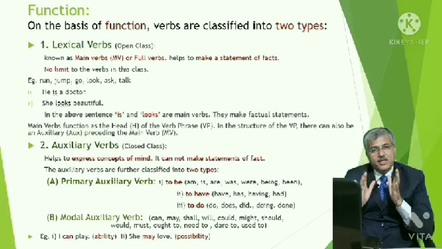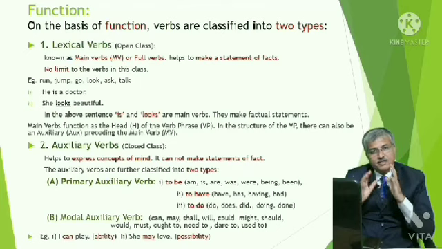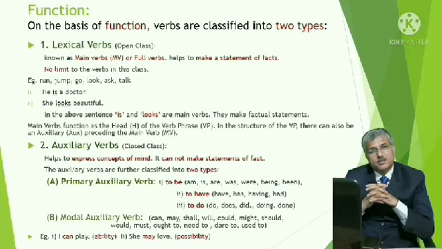Am, is, are, was, were, being and been. Which are the forms of to have? Have, has, having, had. And the third primary auxiliary, do: do, does, did, doing and done.